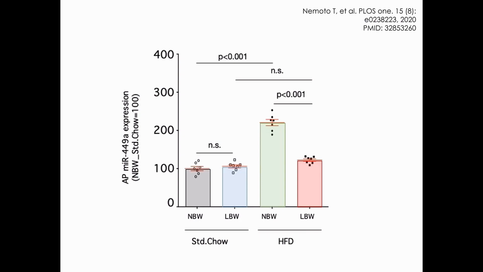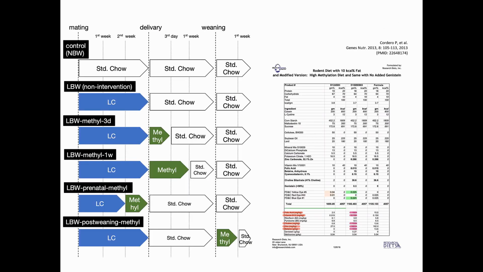From these results, it seems that the impaired expression of MIR449A occurs not only in physical and psychological stress, but also in metabolic stress. In the last part of this video, I would like to talk about the effects of nutritional interventions on low birth weight rats.